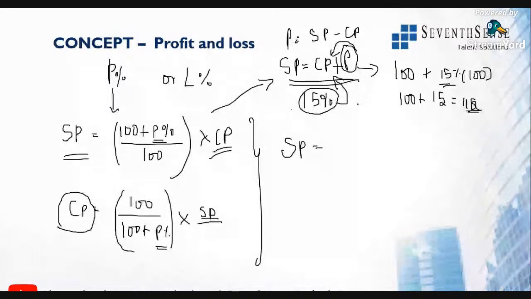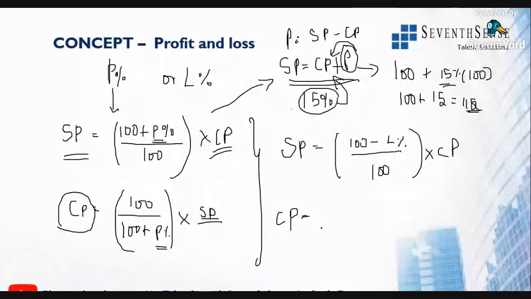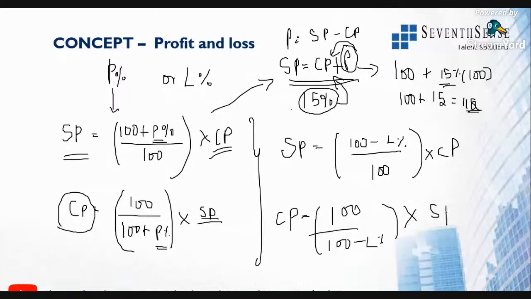All right. So that will become 100 minus loss percentage divided by 100 into cost price. Simple. If you just know these first two formulas, the cost price formula, you can easily apply. Just cross multiply the value. So that will become 100 over 100 minus loss percentage into selling price. All right, into selling price.